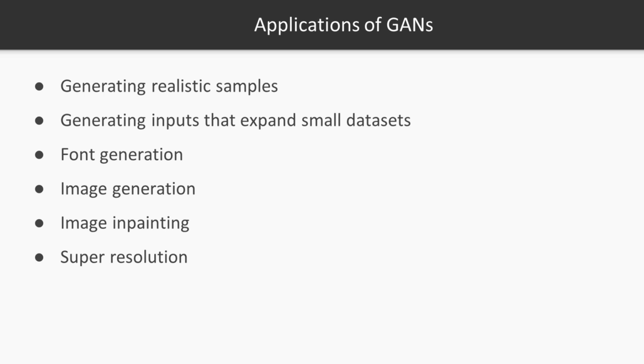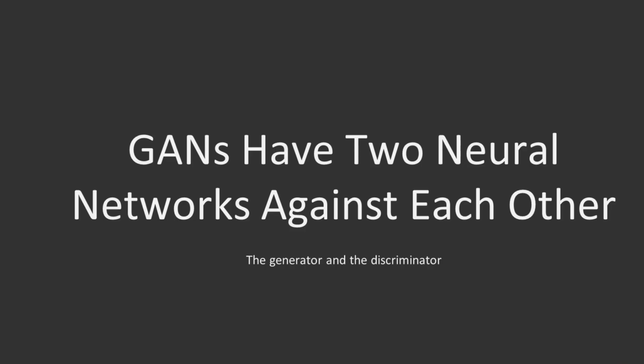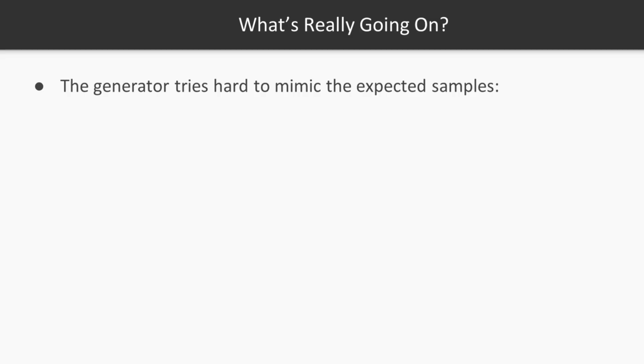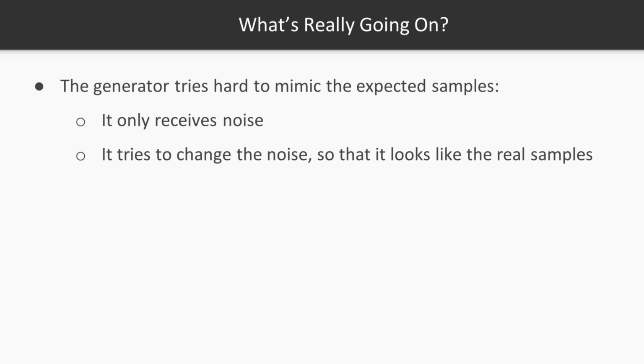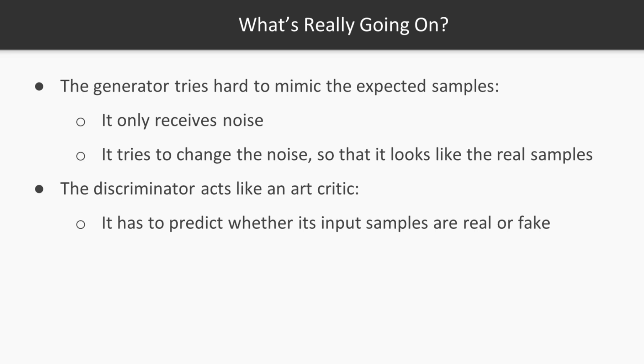So let's see what is really going on behind the scenes of GANs. GANs have two neural networks against each other, the generator and the discriminator. The generator tries hard to mimic the expected samples, but it only receives noise. It tries to change the noise so that it looks like the real samples. So the generator creates fake art. The discriminator acts like an art critic. It has to predict whether its input samples are real or fake, like a critic.